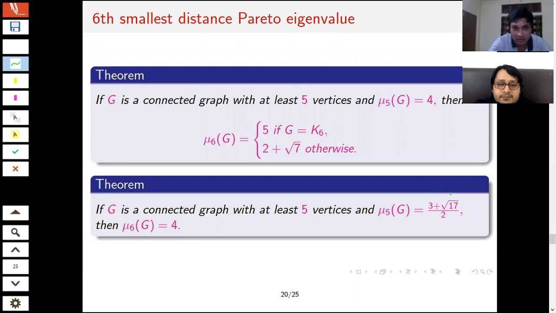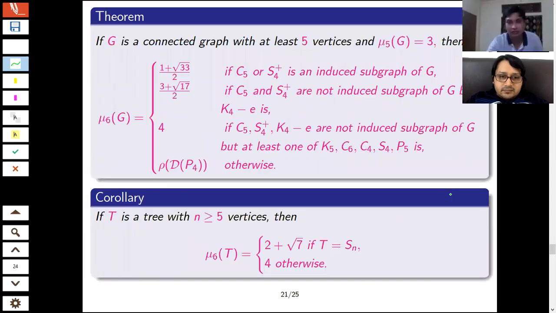I've already gone through this slide. It depends on the fifth one. If it is 4 or 3 plus, I can talk about the sixth smallest one. If mu 5 is 3, then you can see 4 different possibilities. The first is that if C5 and C4 plus are not induced subgraphs, then mu 6 is 1 plus root 33 by 2. And if these two are not induced subgraphs but K4 minus E is, then it is 3 plus root 17 by 2. These were there in previous cases also, because only if these two are not present can I talk about this one for mu 6.